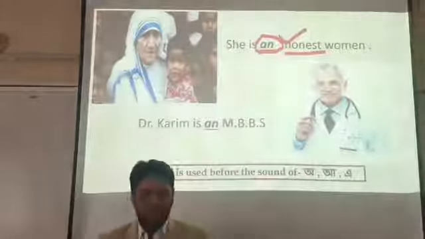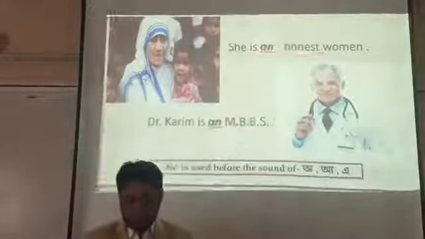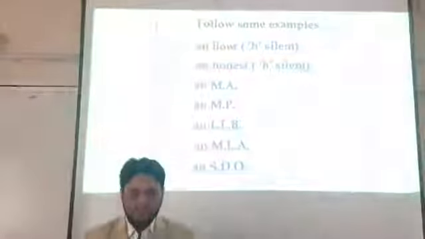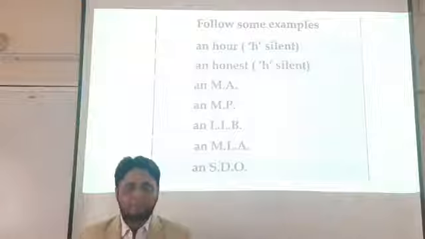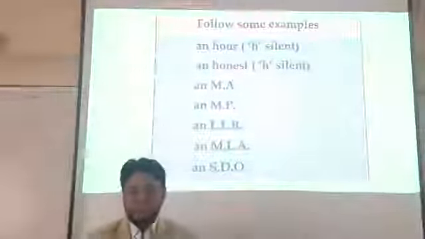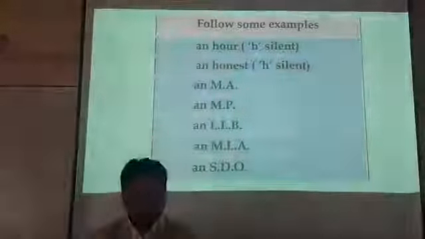And Mr. Karim is an MBBS. Here is an abbreviation. M is a consonant, we know, but the starting sound of this M is "em", and E is a vowel sound. That's why we use "an". So here is a note for you. "An" is used before the sound of O, A, and E. My dear students, follow some examples here. Hour is silent here, and the pronunciation is "our". That's why we use "an".